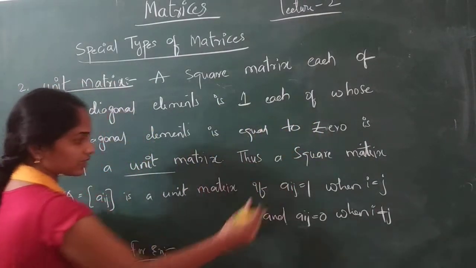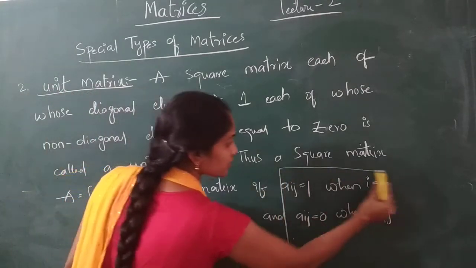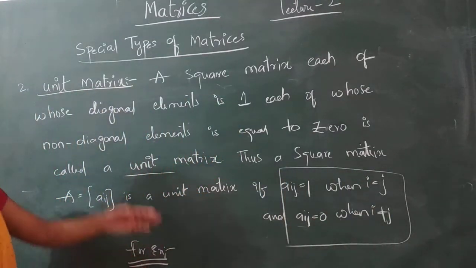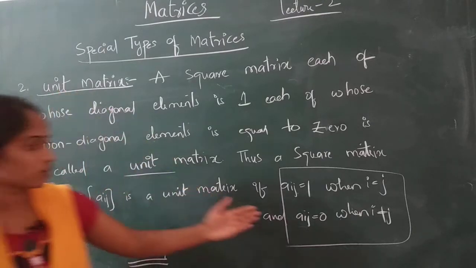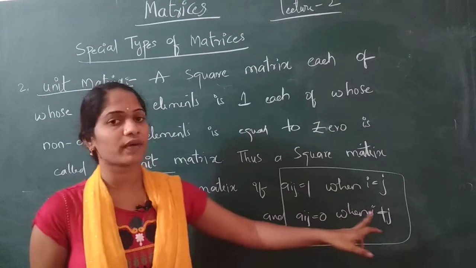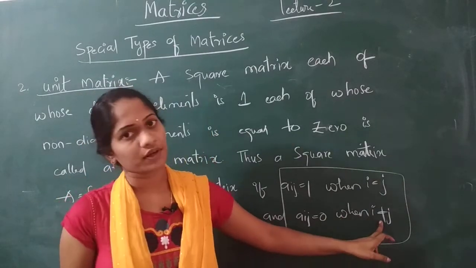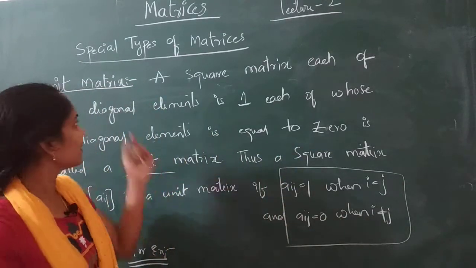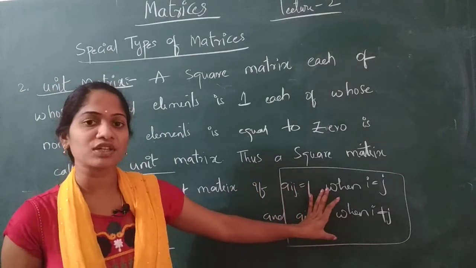This is the most important condition. You have to remember that when anybody asks what is a unit matrix, you say Aij equals 1 when i equals j, and Aij equals 0 when i not equal to j. With just these two conditions it is clear.